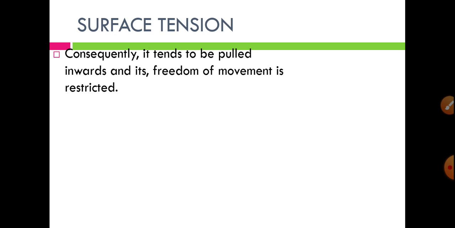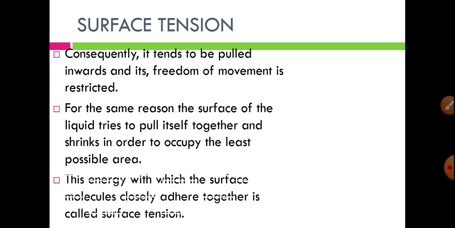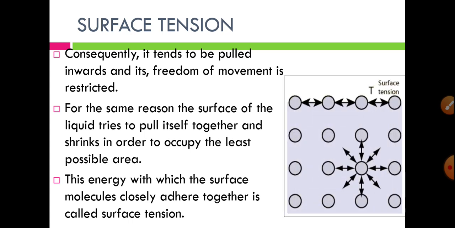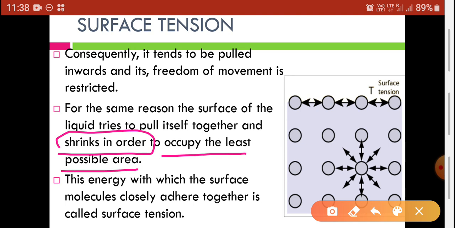That means from the above side there is less force, but from the depth of the liquid there is more force. So ultimately the molecules present on the surface get attracted inward, towards the depth of the liquid. They always try to pull inwards, so they try to reduce their surface area. For the same reason, the surface of the liquid tries to pull itself together and shrinks in order to occupy the least possible area.